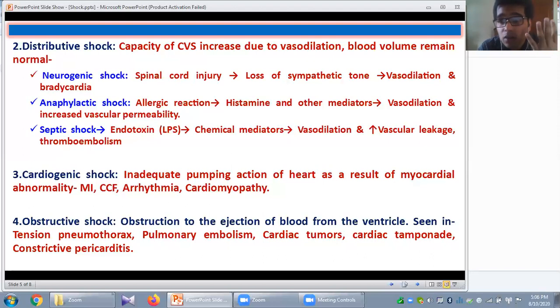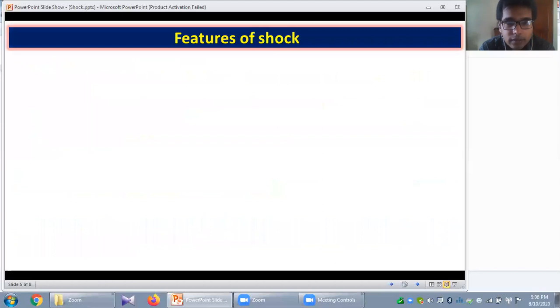So there are 4 basic types of shock. Number 1, hypovolemic shock. Number 2, distributive shock. Number 3, cardiogenic shock. And number 4, obstructive shock. Is it clear? Okay. Now, the features of shock.